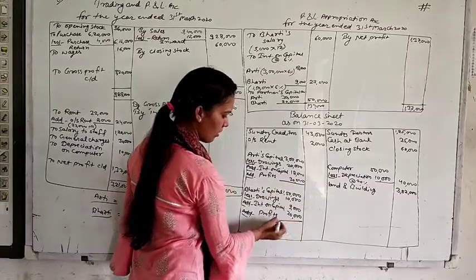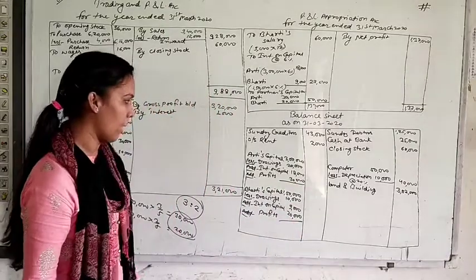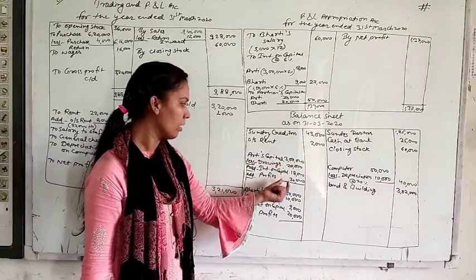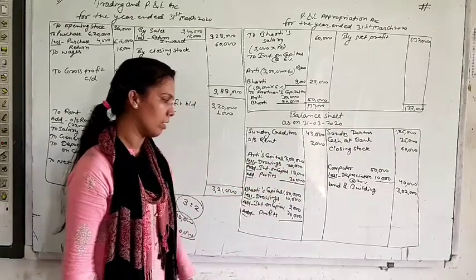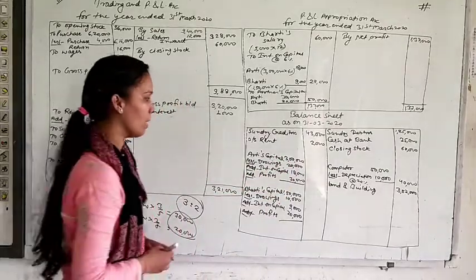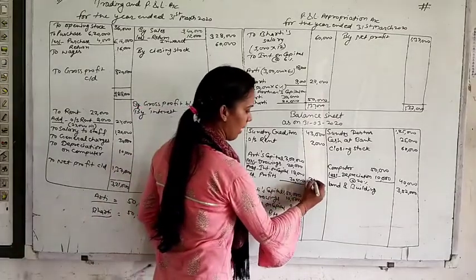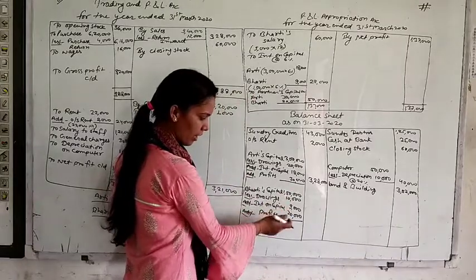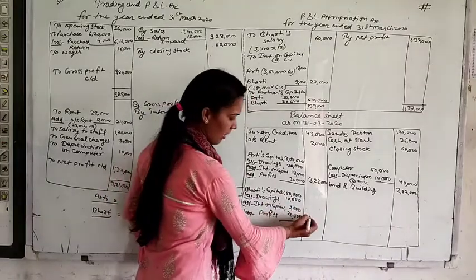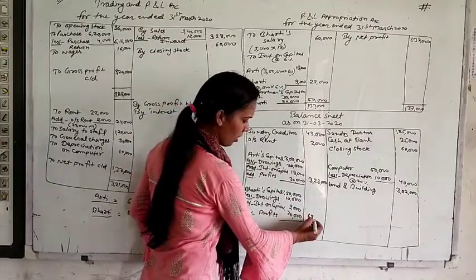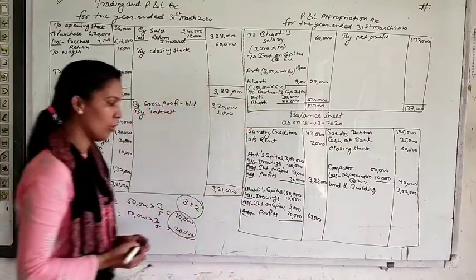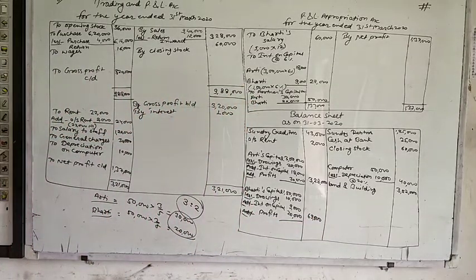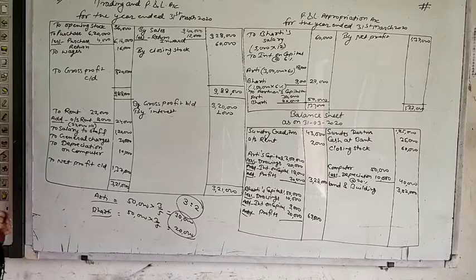Now total these. What is the total capital of Aarti now? 3 lakh plus 48. It is 348. 348 minus 20, 3,28,000. Add these 50, 70, 79 minus 10, 69,000. This is the amount of Bharti, 69,000.